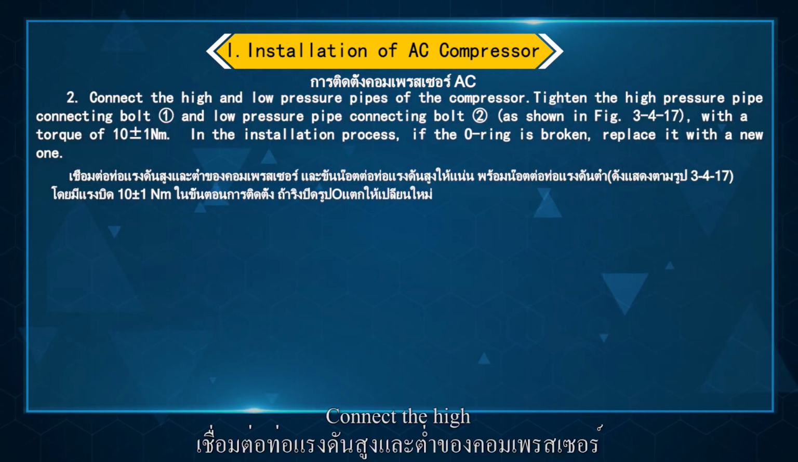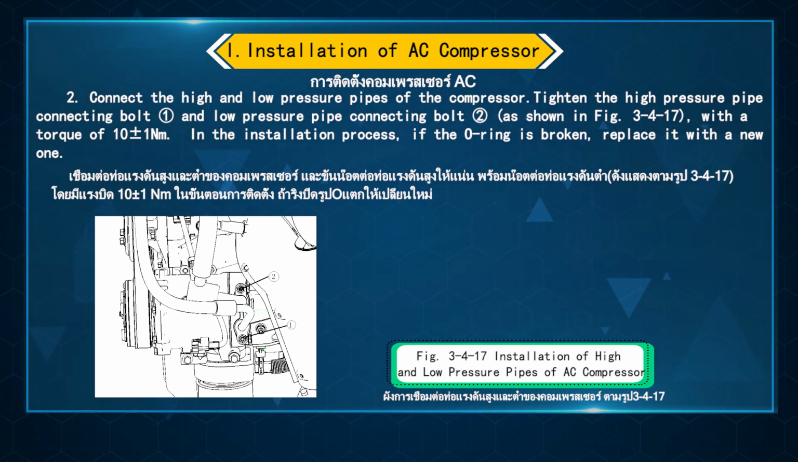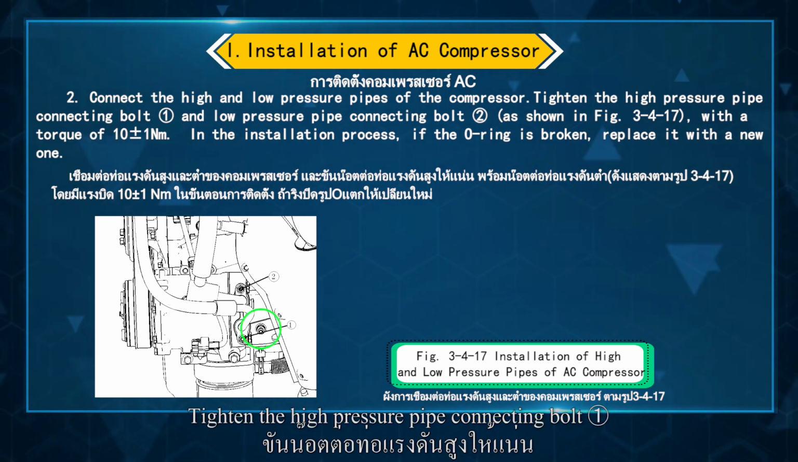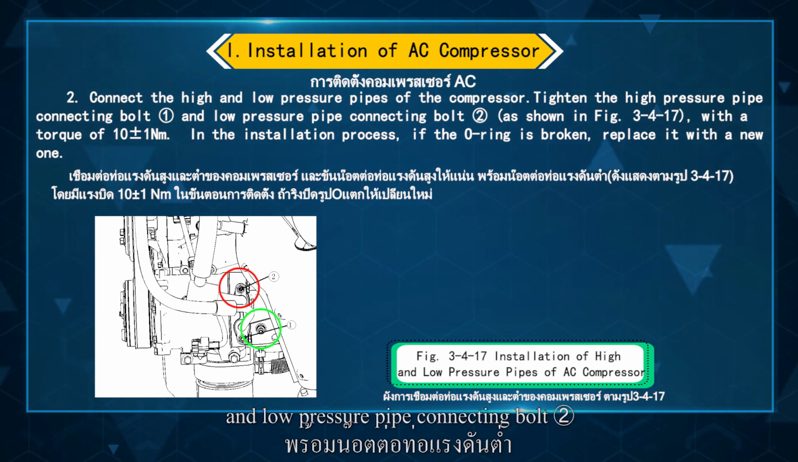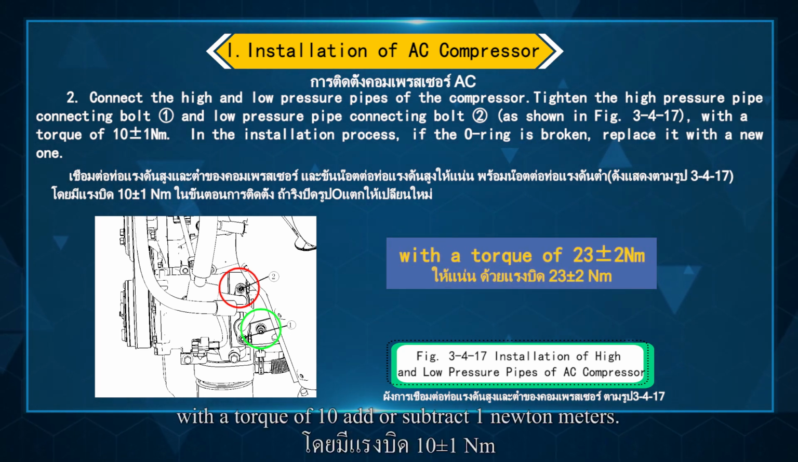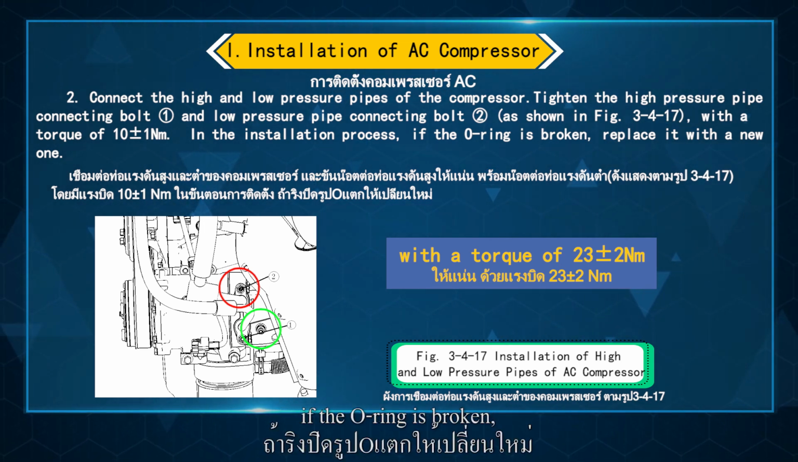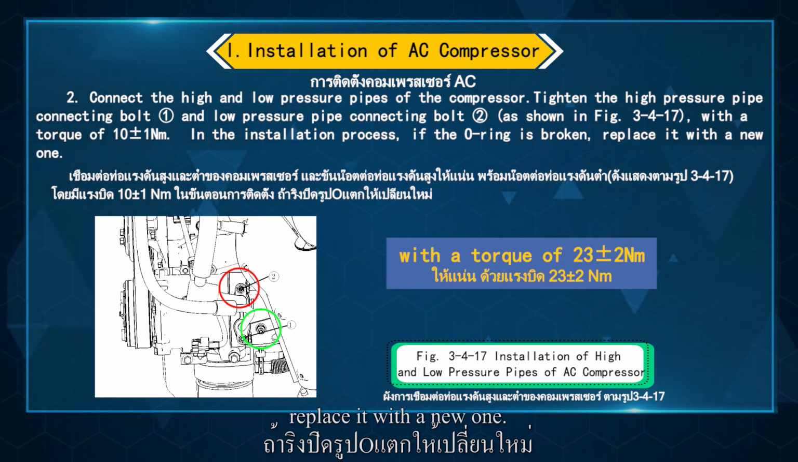3.2.4.16. Connect the high and low pressure pipes of the compressor. Tighten the high pressure pipe connecting bolt 1 and low pressure pipe connecting bolt 2, as shown in figure 3.2.4.17, with a torque of 10.8 ± 1 Nm. In the installation process, if the O-ring is broken, replace it with a new one.